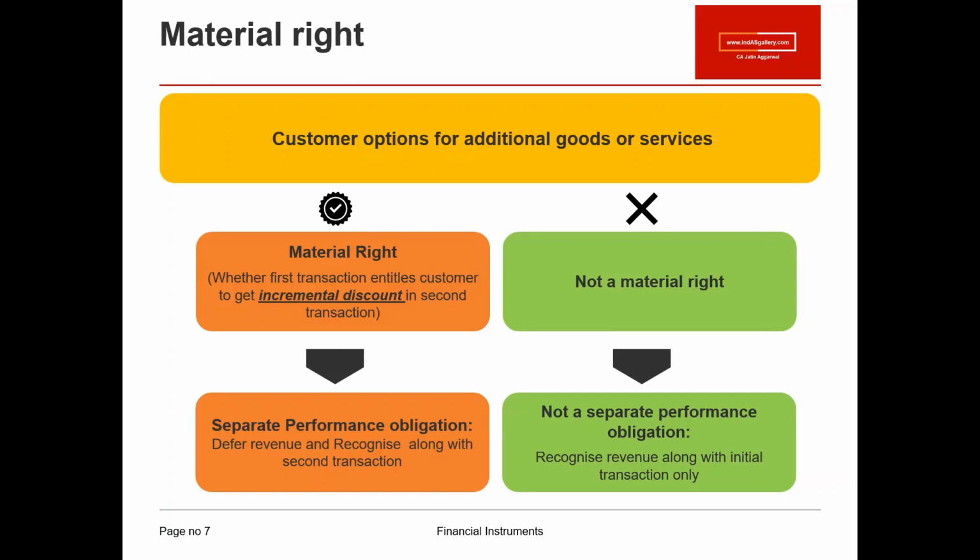Firstly, let's concentrate on the concept. The concept is, as we discussed, that if that option to acquire additional goods and services is a material right, that would result in a separate performance obligation, and the revenue related to this separate performance obligation will not be recognized along with the revenue for the first transaction. It will be deferred and it will be recorded when this actual right, this option to acquire additional goods and services, is actually utilized by that particular customer.